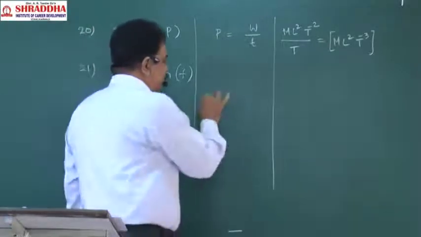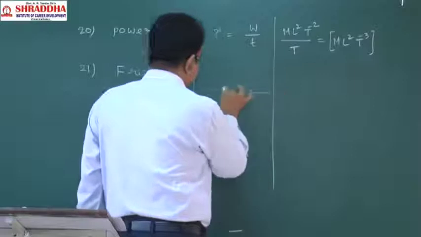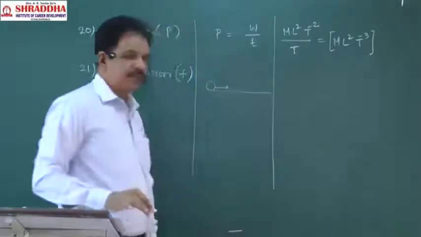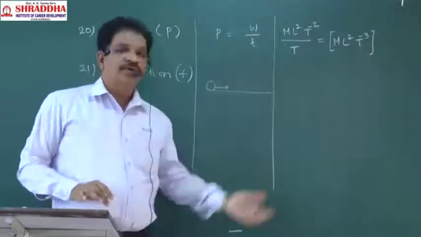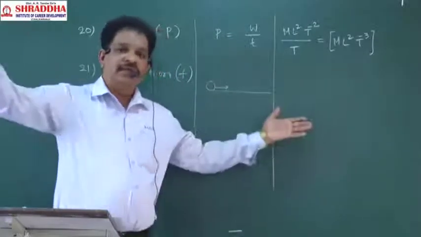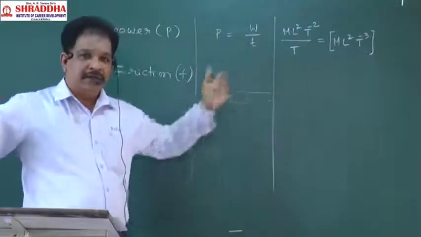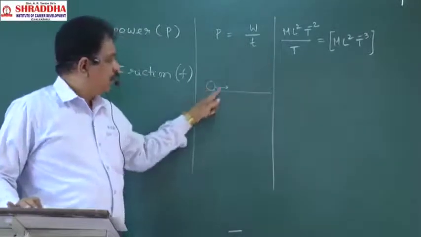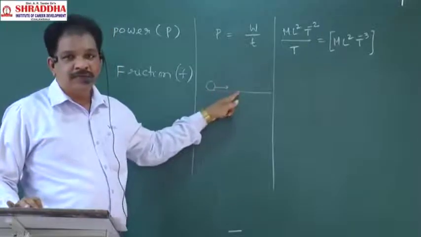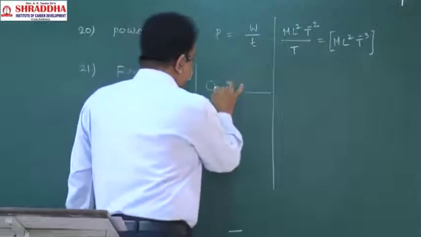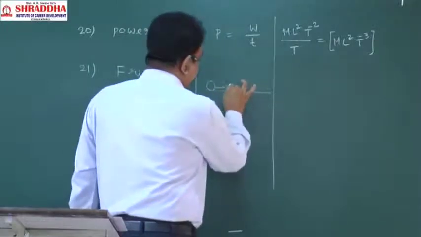For example, this is a surface. Here I throw one ball on the surface. On a horizontal floor which is very long, there are no walls. Like that you imagine, one big hall is there. I threw one ball on the floor. Then what will happen? This ball will gradually move like this.